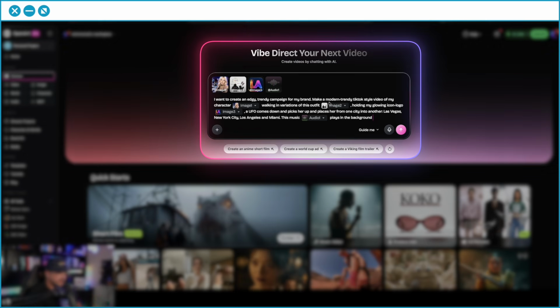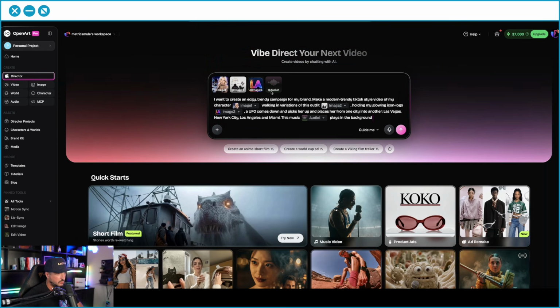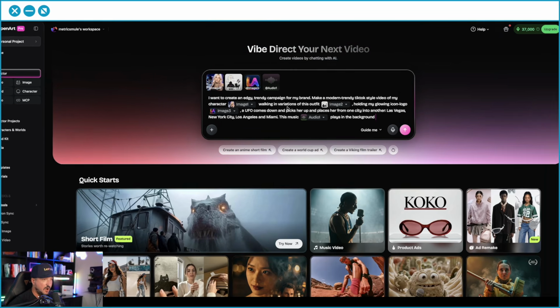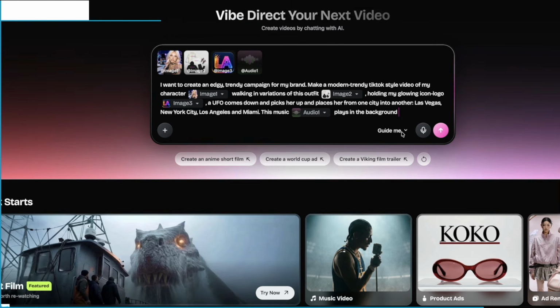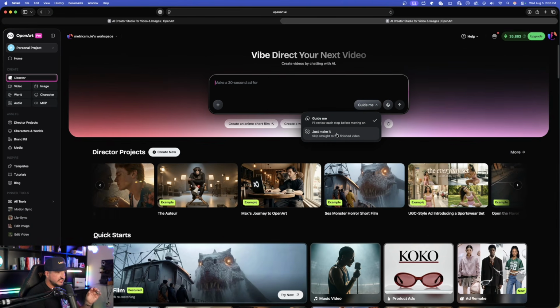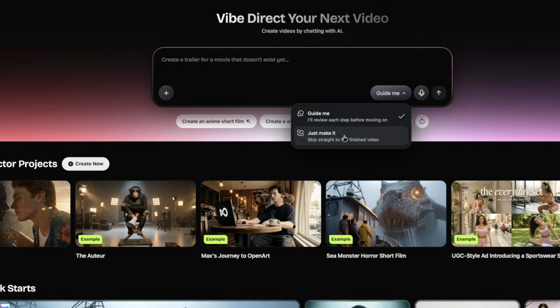A UFO comes down, picks her up, and takes her from one city into another. I even want to have one of my songs I created in Suno playing in the background. All I have to do now is select this pink arrow and make sure you have Guide Me turned on. The other thing you can do though, if you're in a hurry, instead of Guide Me, just select Just Make It, and right away, no questions asked, it's gonna go right into it and make exactly what you said.